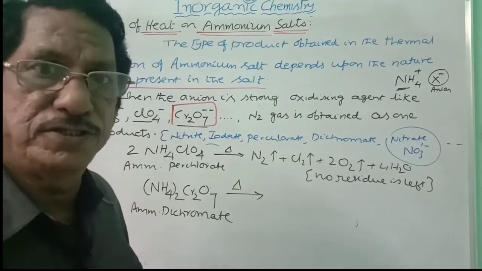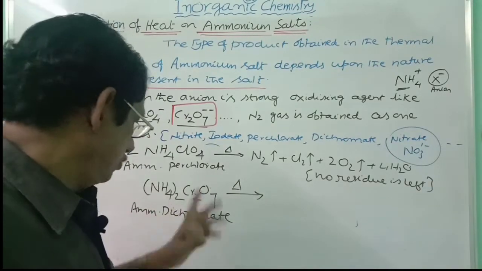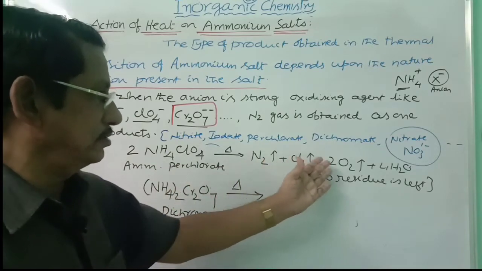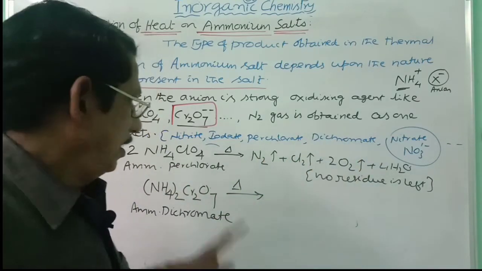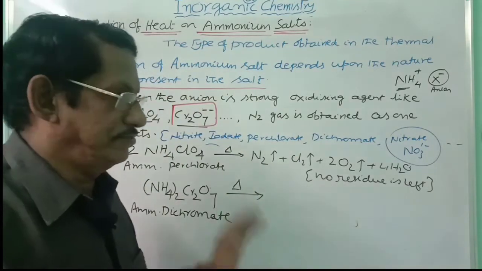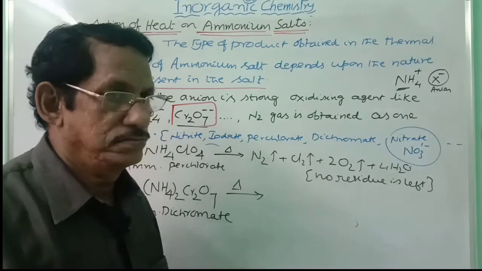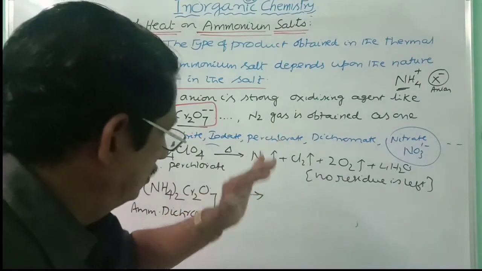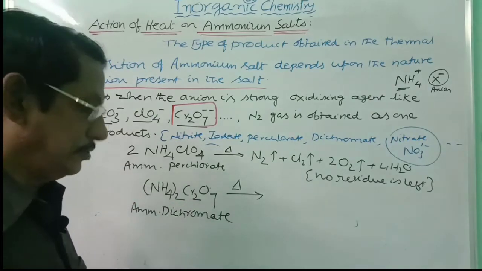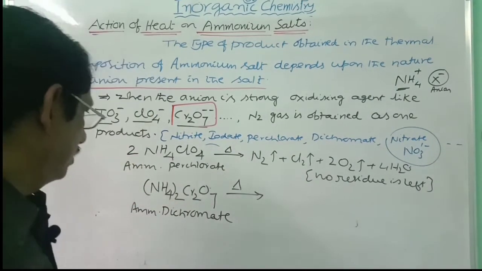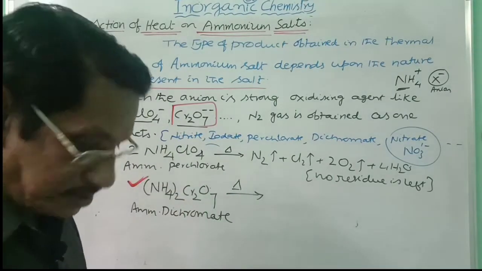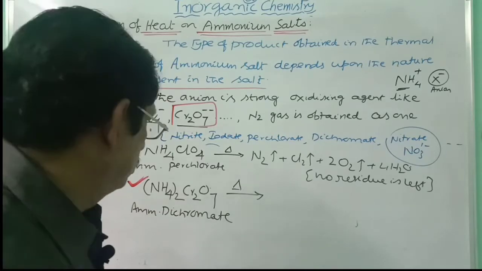Now let us consider the action of heat on ammonium dichromate. You see, in the case of ammonium perchlorate, you are getting nitrogen, chlorine, oxygen and 4H2O. And in all these reactions, you can observe there is no residue left. All are gases. The action of heat on ammonium dichromate is also a good method for the preparation of nitrogen. So here you will get